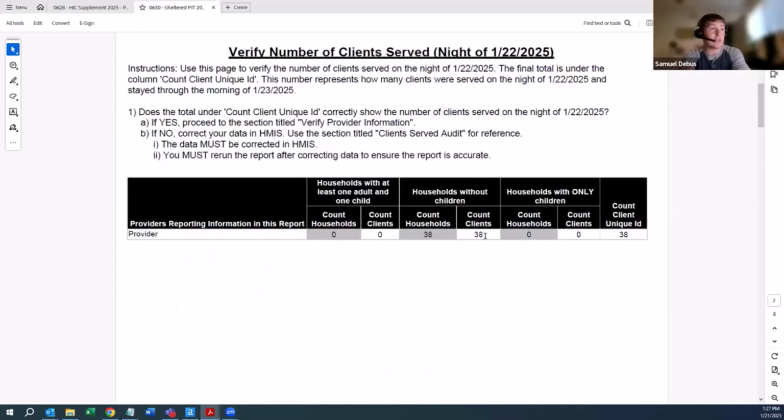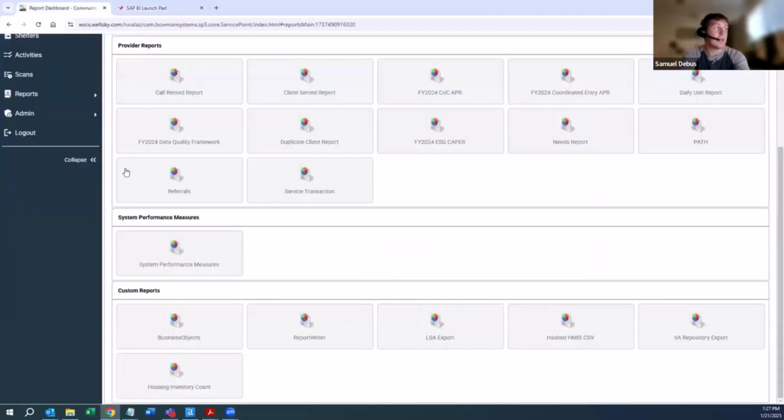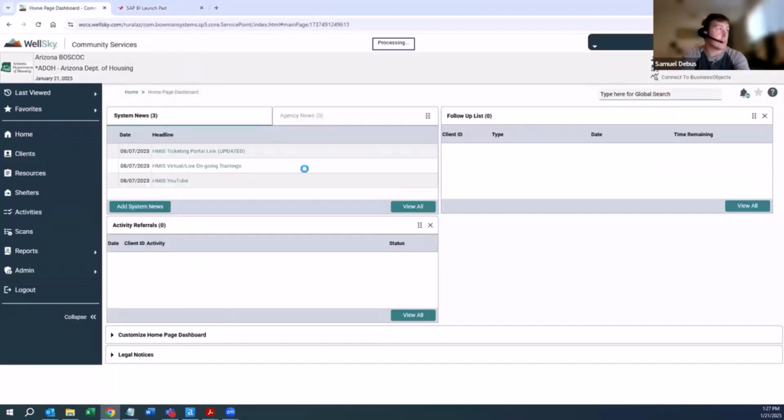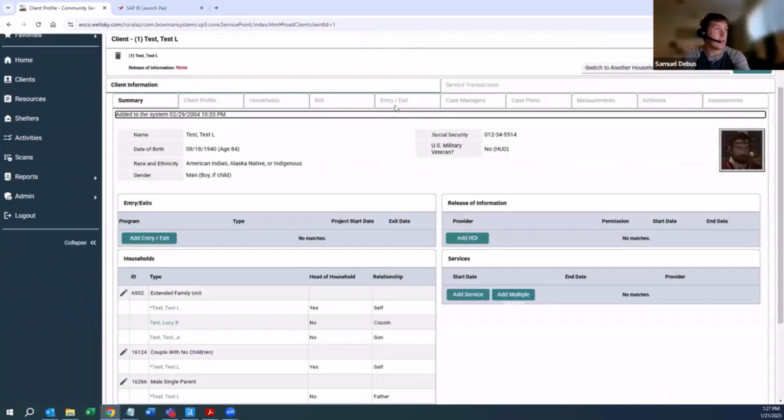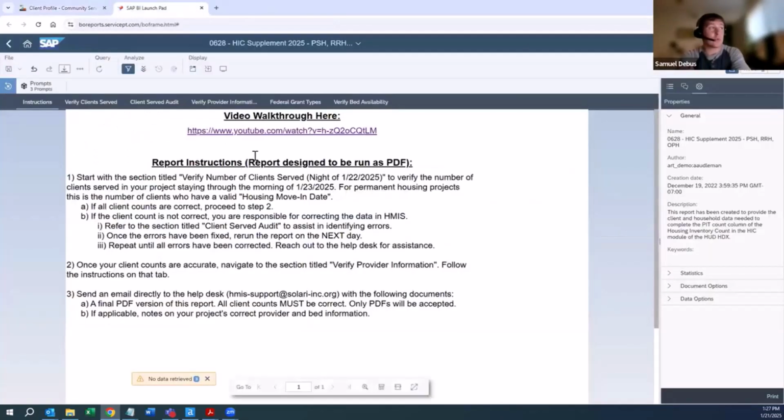Sometimes you might have too many clients. You expect this to be 30, but there's 38. You can go to the next list and say, okay, which of these clients are not actually in the program and which ones should be exited. In either case, you're going to have to go into HMIS itself and correct that data. So if you're going into a test client's profile, as an example, and it's wrong, you have to add that enrollment, because the client is part of the program. Or they might need an exit. You can exit that information as well. Either way, the goal is to correct the information in Service Point. And then you would rerun the report.